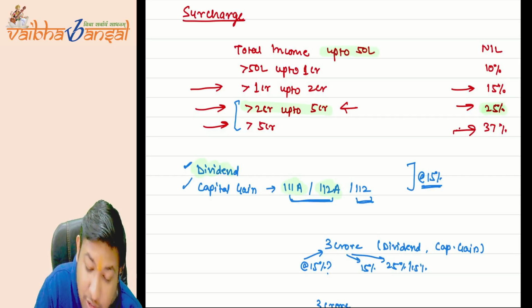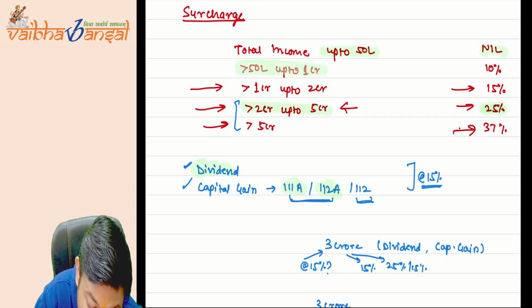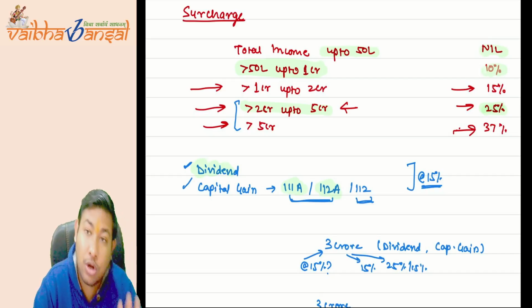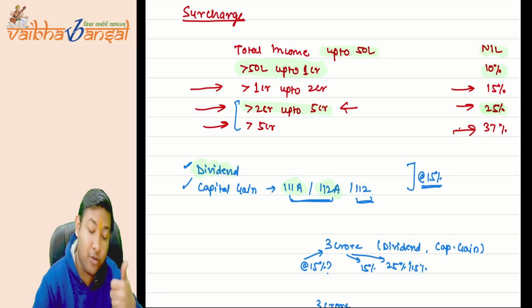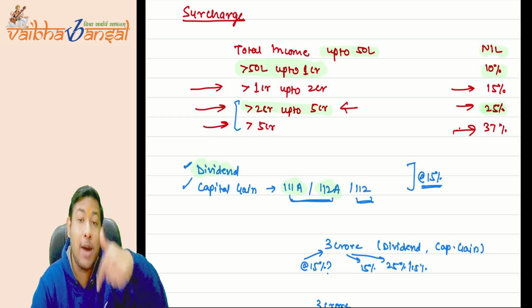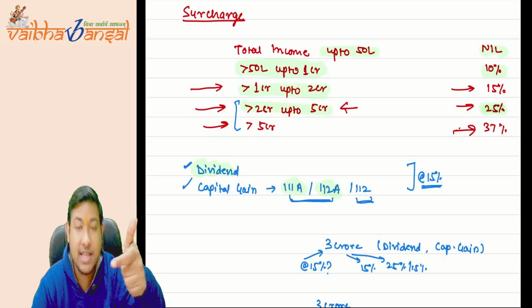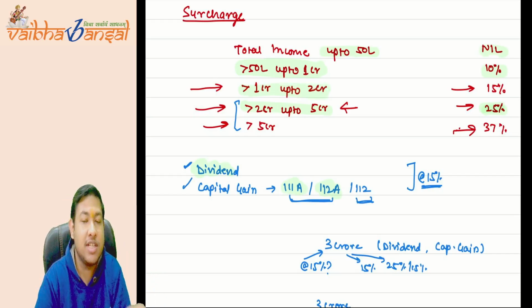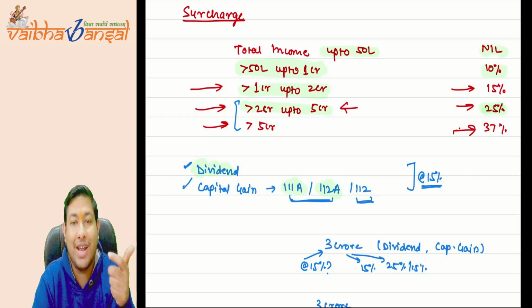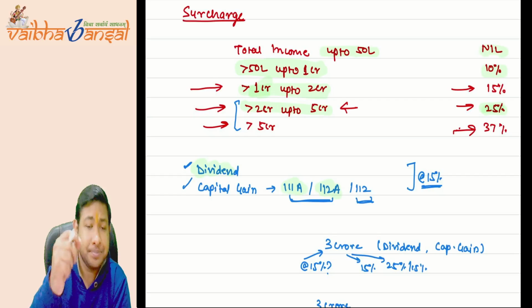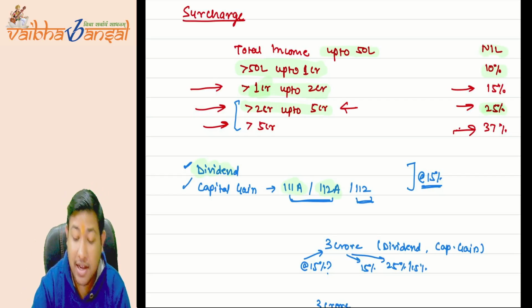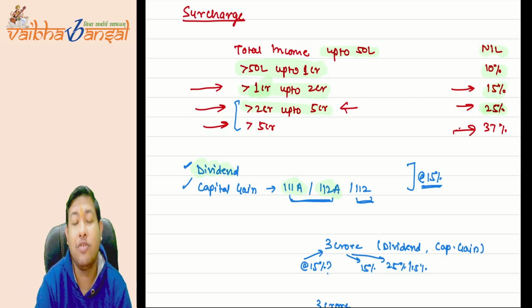Up to 50 lakh rupees, nil. But 50 lakh to 1 crore, it already has 10% surcharge. But by increasing 1 lakh rupees above 1 crore, because his income goes to 1 crore 1 lakh, he comes to the surcharge rate of 15%.